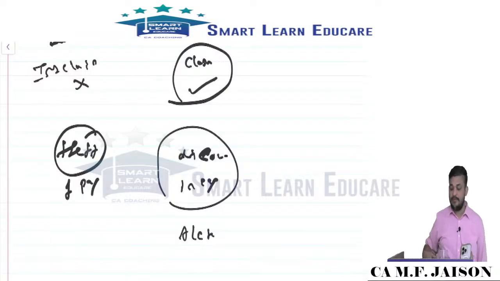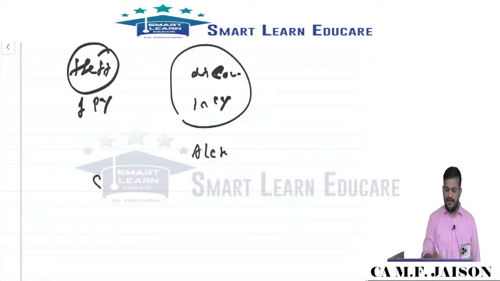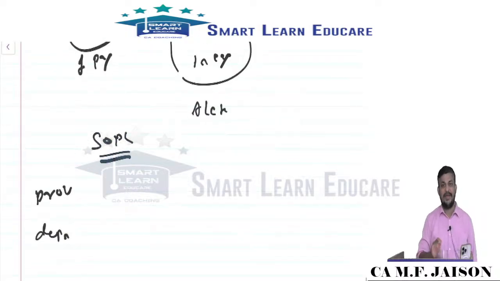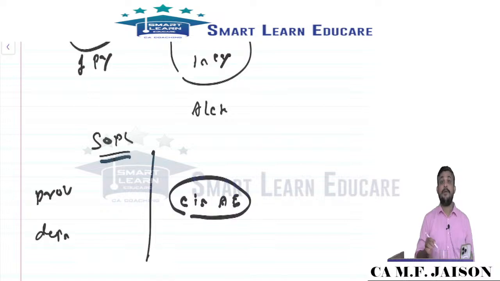Change in accounting estimate means in SOPL there will be a lot of items which are estimated, like provision, depreciation amount. These are all estimates. Now these estimates can subsequently change, but naturally that should be considered as change in accounting estimate, and that will not be presented as a separate new category.